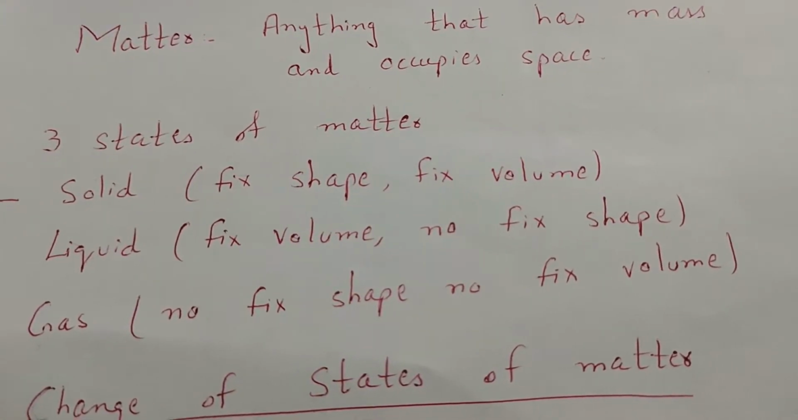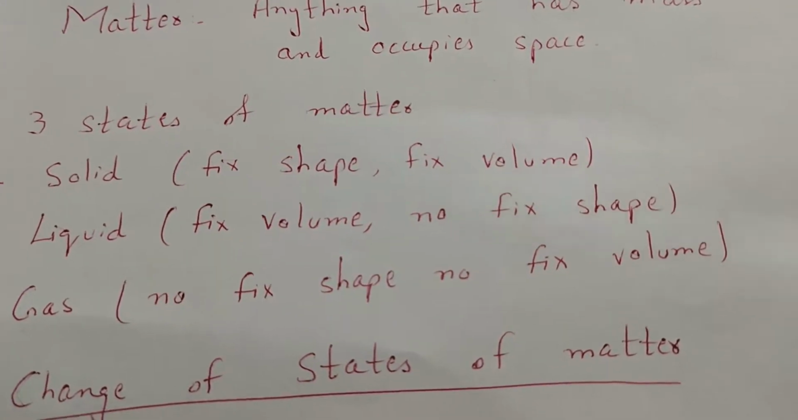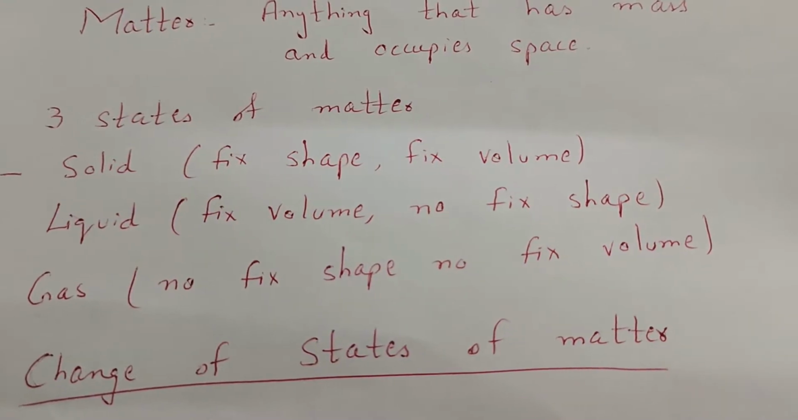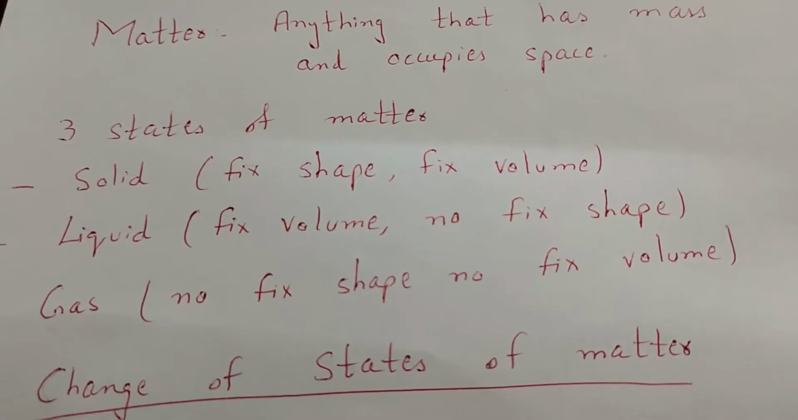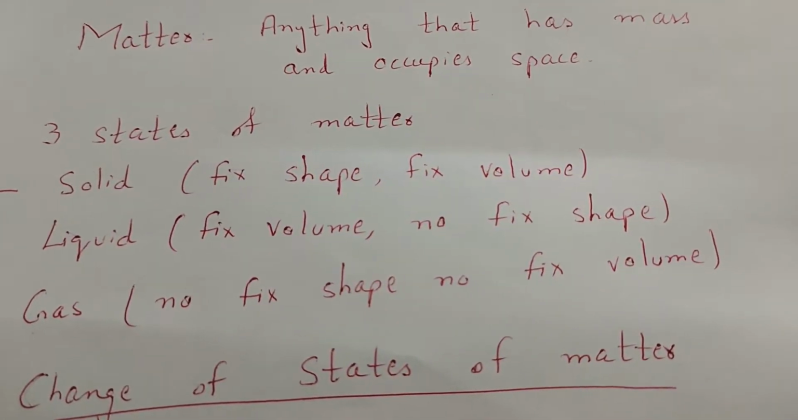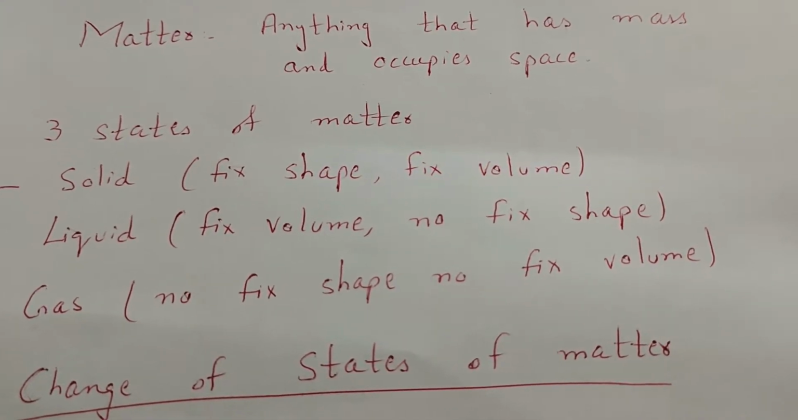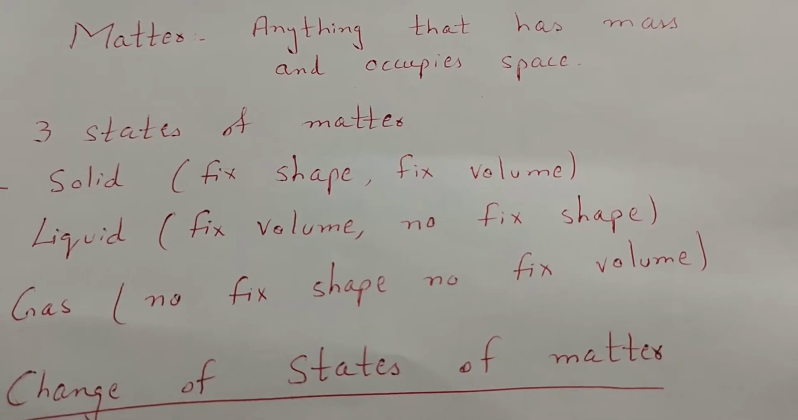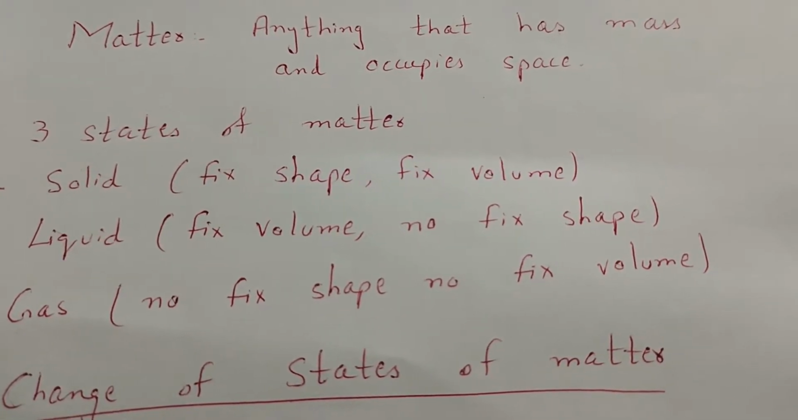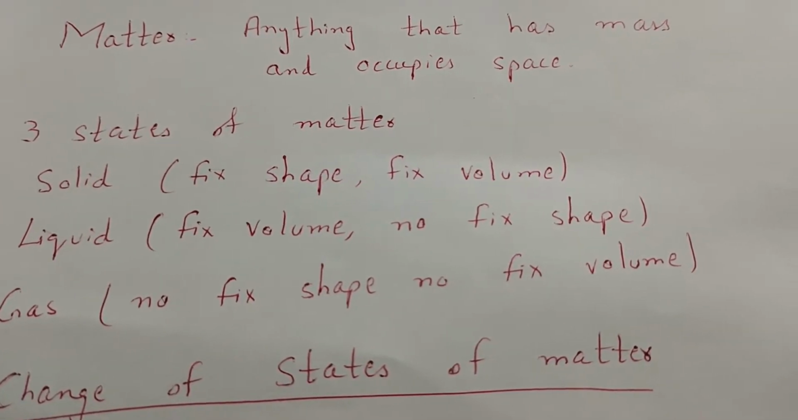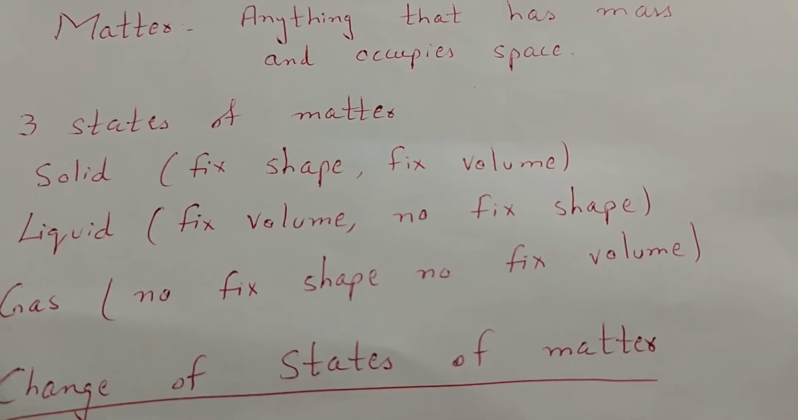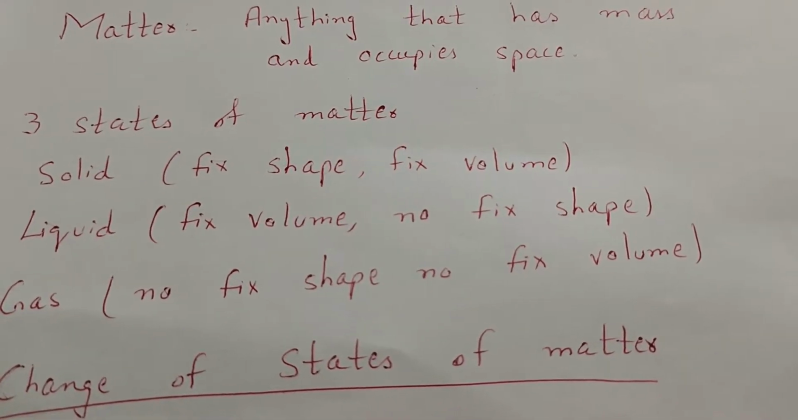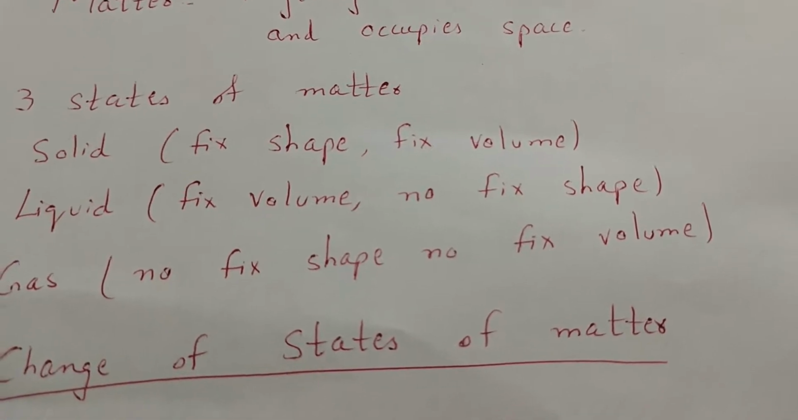If we talk about the states of matter, there are three states: solid, liquid, and gas. Solid has fixed shape and fixed volume. For example, you have a chair, a table, your laptop, your fridge. These all are considered solids because they have fixed shape and fixed volume. And what do we mean by volume? Volume is the space occupied by an object.